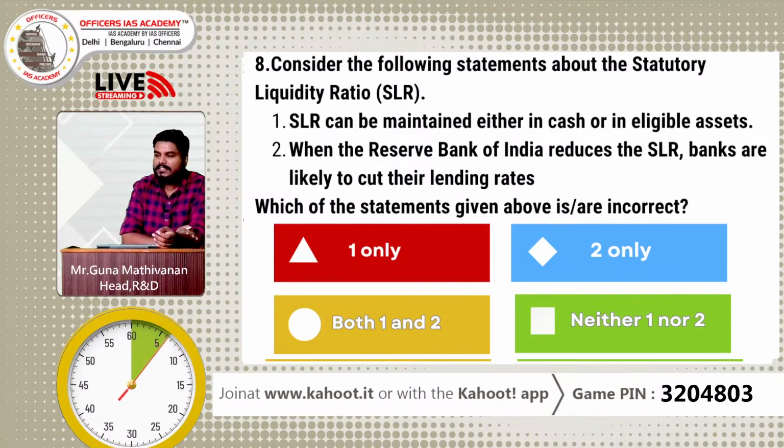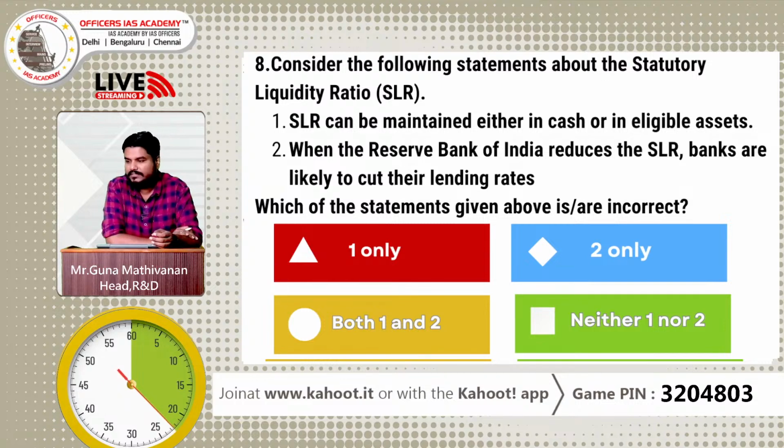Consider the following statements about SLR, statutory liquidity ratio. 60 seconds. Great. So SLR can be maintained either in cash or in eligible assets. When the Reserve Bank of India reduces SLR, banks are likely to cut their lending rates. Which of the statements above are incorrect?